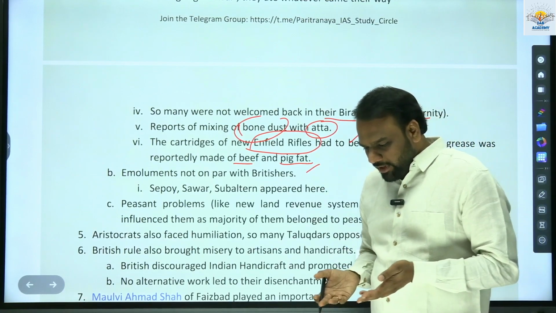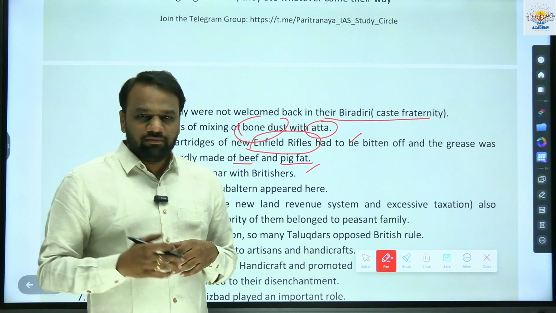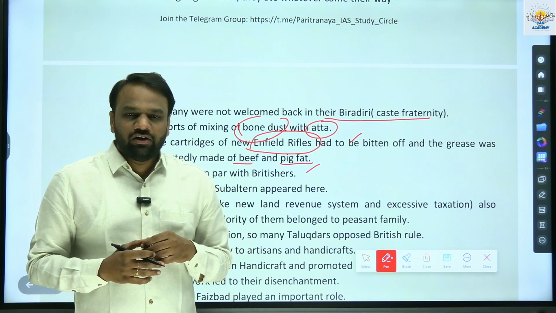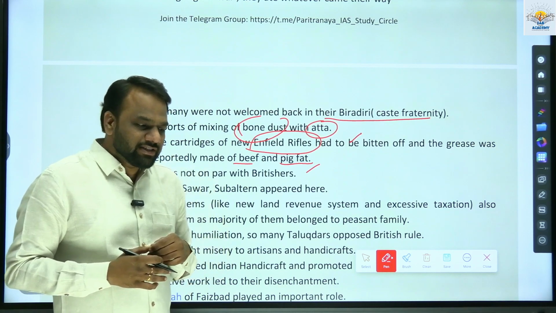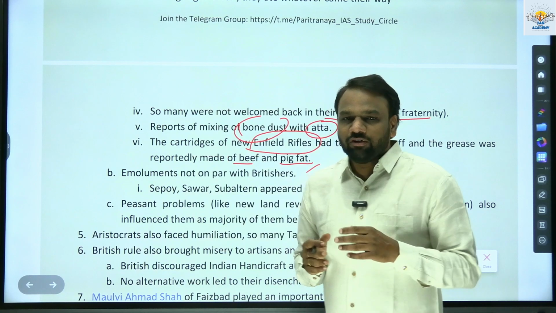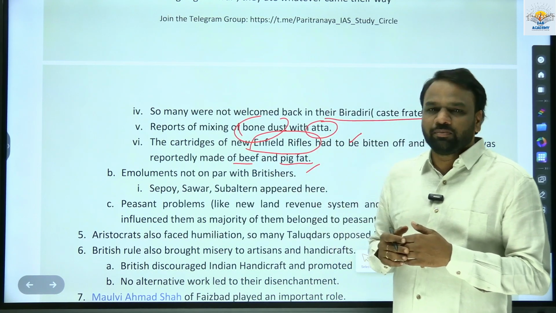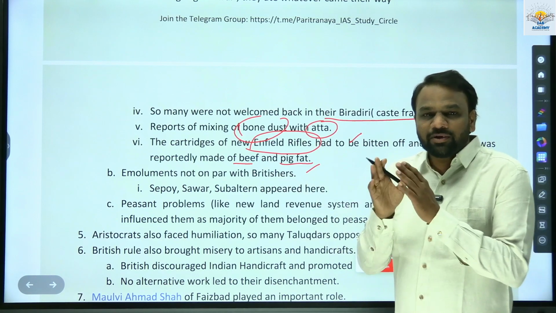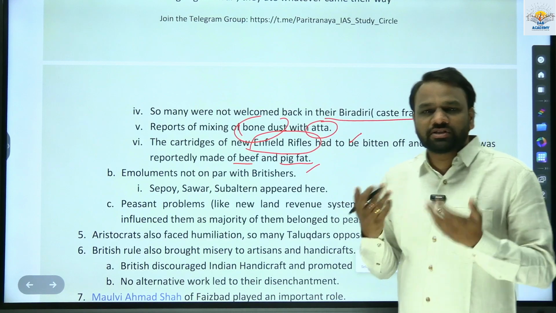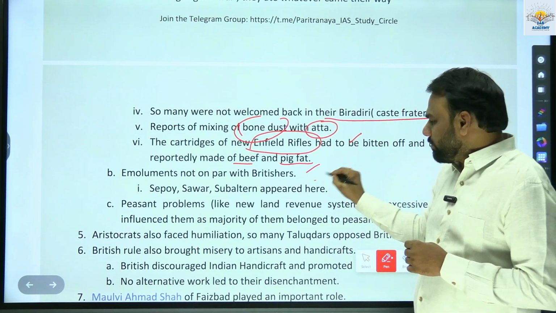In the British army, Sepoys belonged to both India as well as Britain. The British Sepoys were generally given higher ranks, officers and so on, and our Indian Sepoys generally could not move to the higher ranks. And apart from that, the salary of the Indian Sipahi was not on par with the Sepoys of Britain. It means there was discrimination. So this discriminatory treatment also forced our Sepoys to revolt against the Britishers. This is one more important reason.